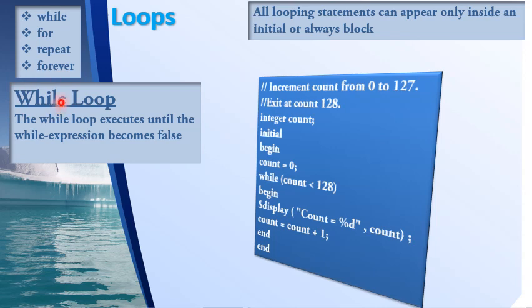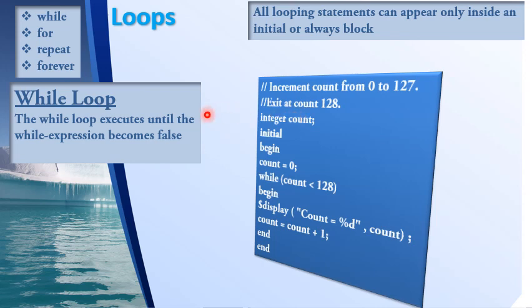Before that, a general statement for all loops. All looping statements can appear only inside an initial or an always block. A loop is a sequential construct, so it should always appear inside an initial or always block under behavioral modeling. We look into an example of the while loop.